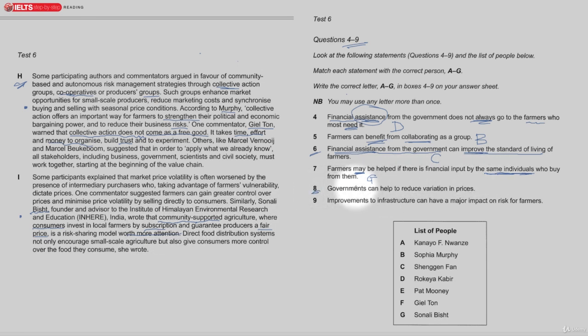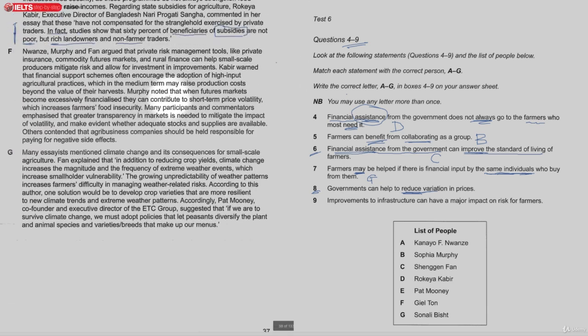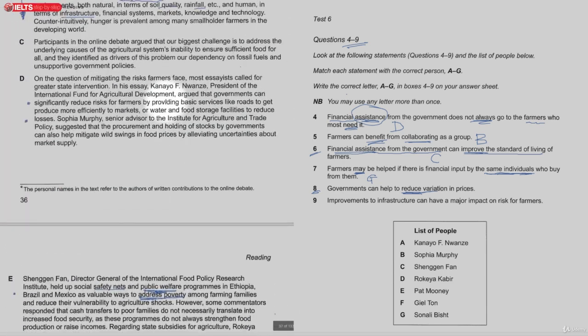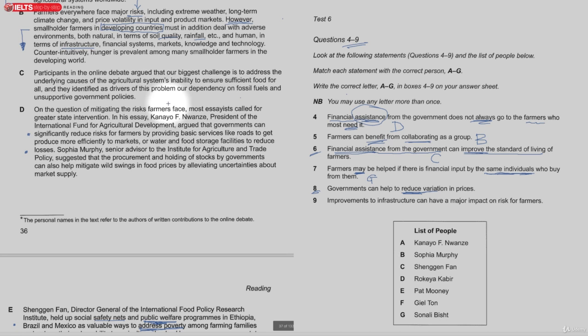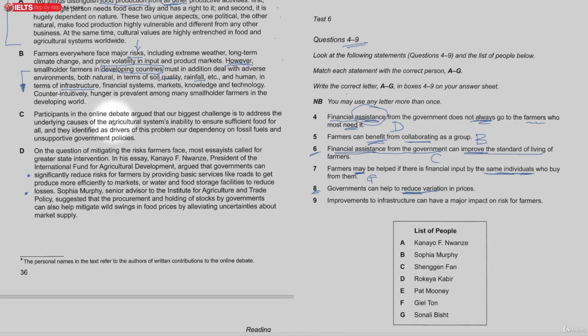Number 8. Governments can help to reduce variation in prices. So this one is basically up here because we talked about the swings up and down over here in D, the up and down movement of what's called futures trading, which is quite dangerous stuff, and it moves the price of goods up and down.